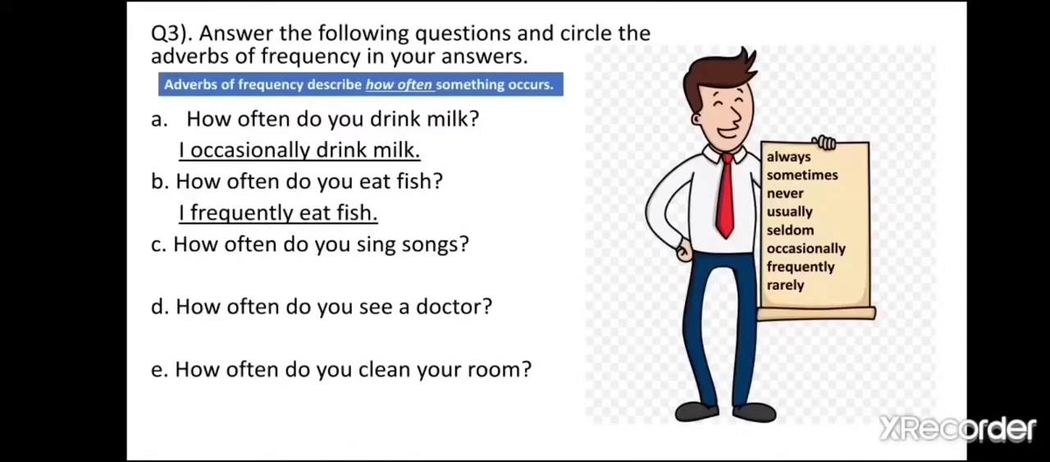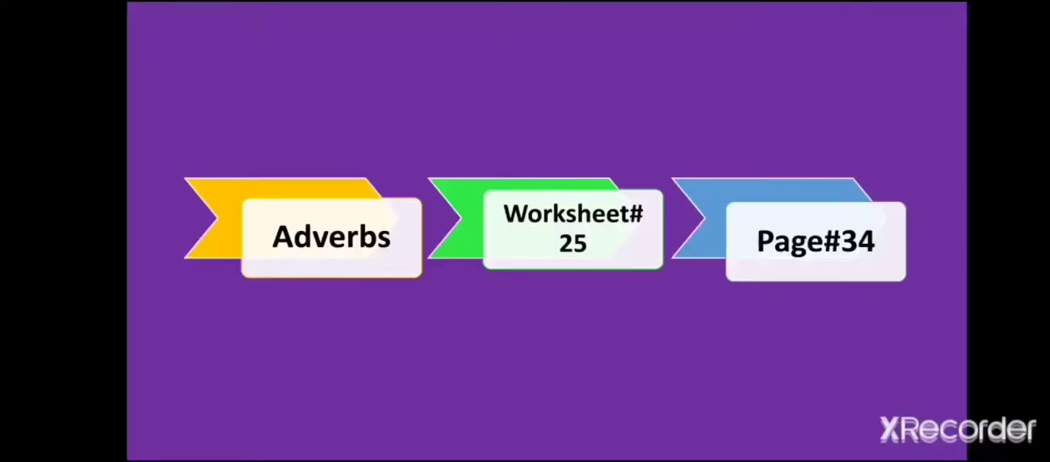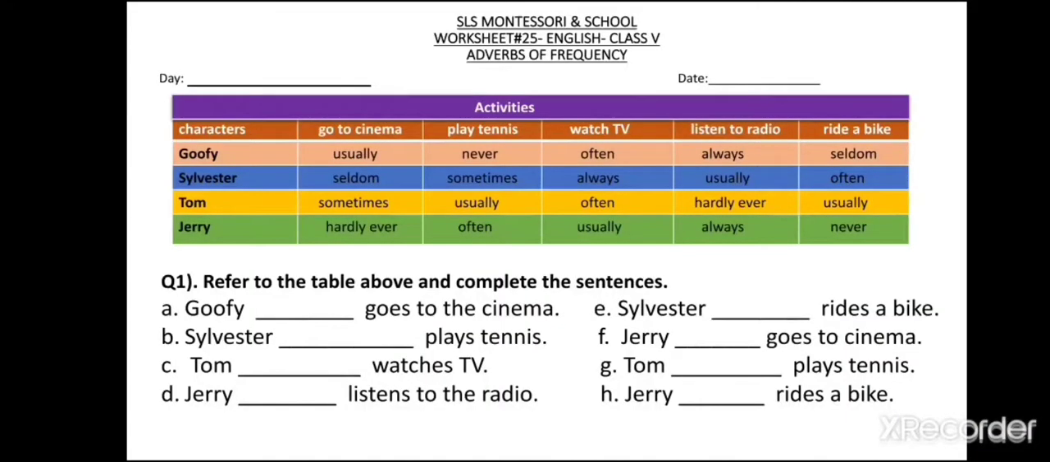C part. How often do you sing songs? D part. How often do you see a doctor? E part. How often do you clean your room? Now we're going to do worksheet number 25, which is on page number 34. Again, write down the date and the day. Question number 1. Refer to the table above and complete the sentences.